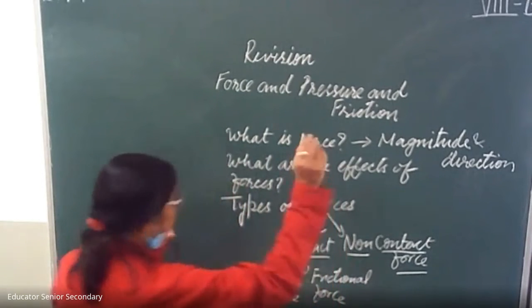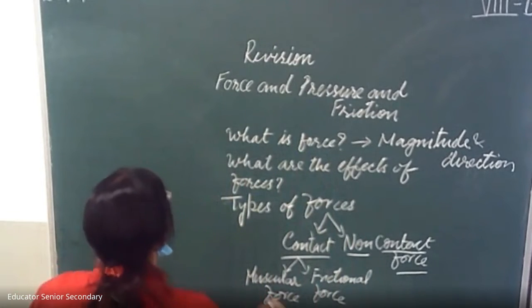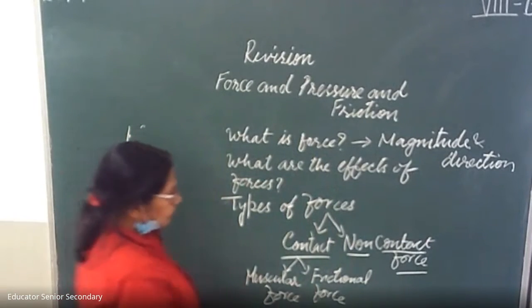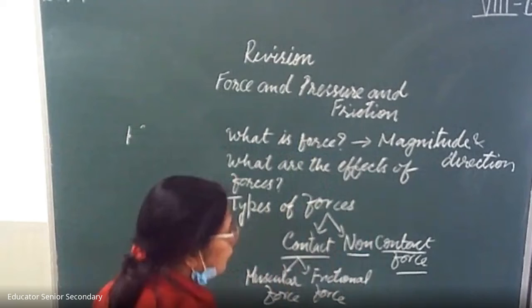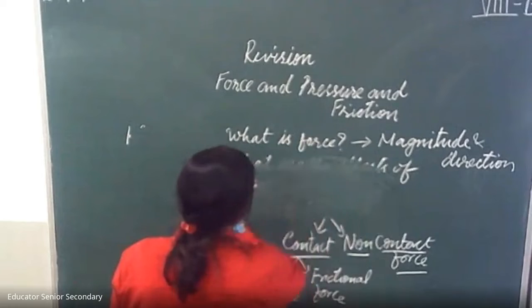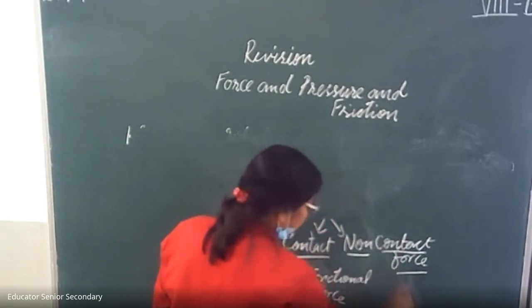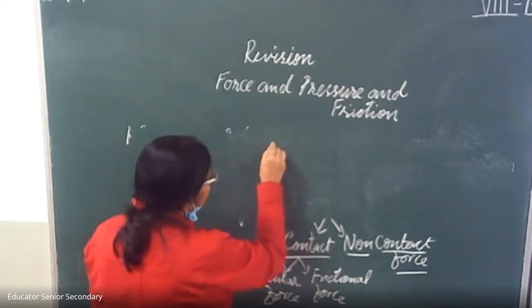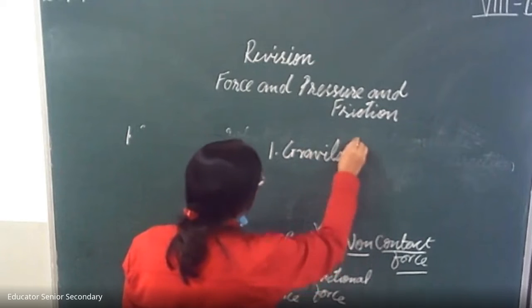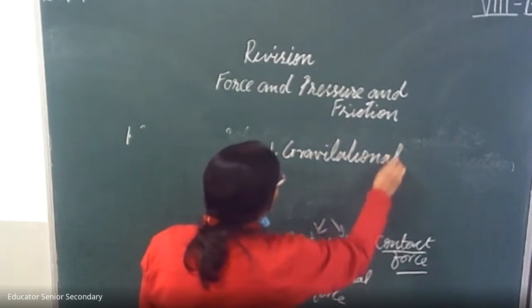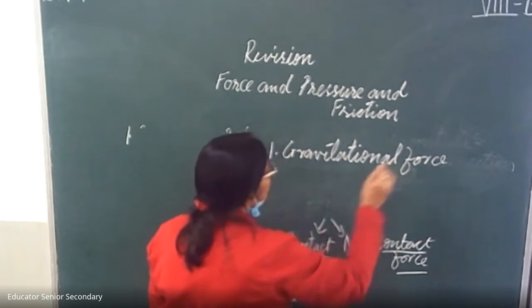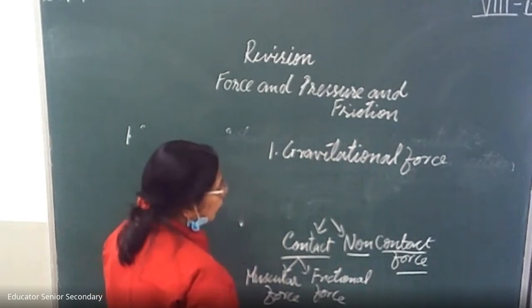Now come to the non-contact forces. Non-contact forces are of three types. First is gravitational force. This force is that Earth pulls everything towards itself.